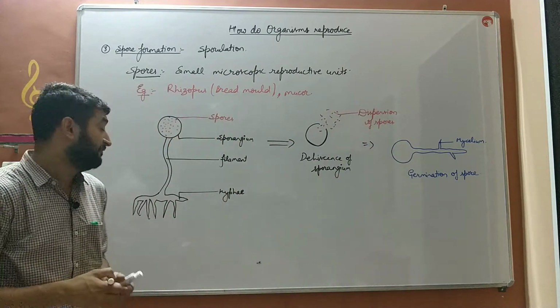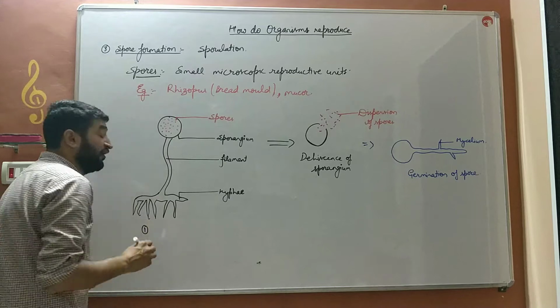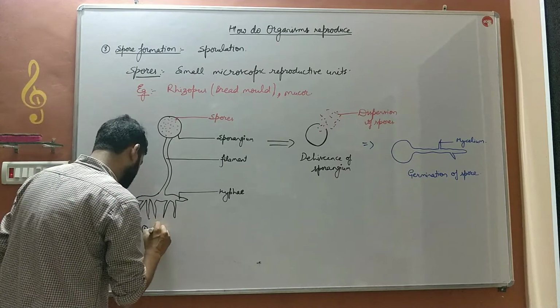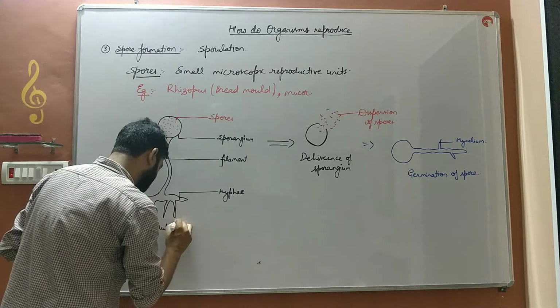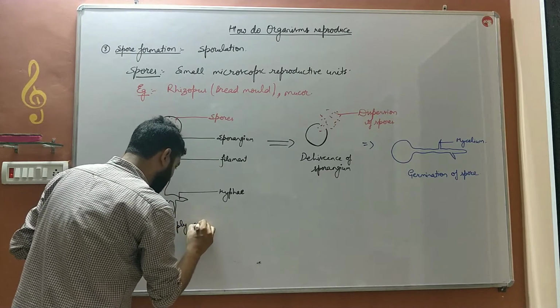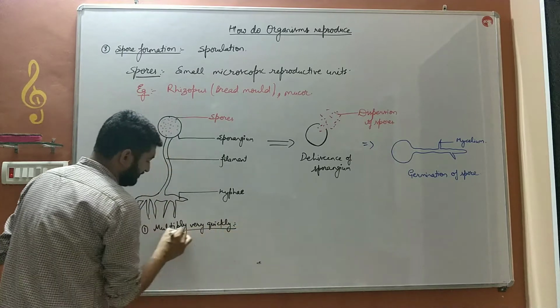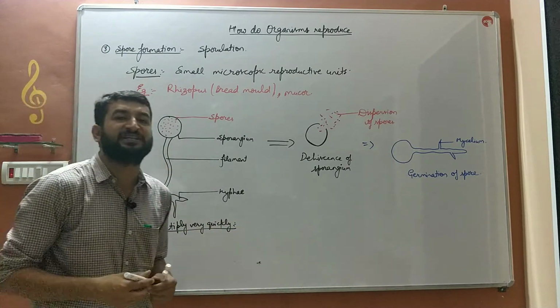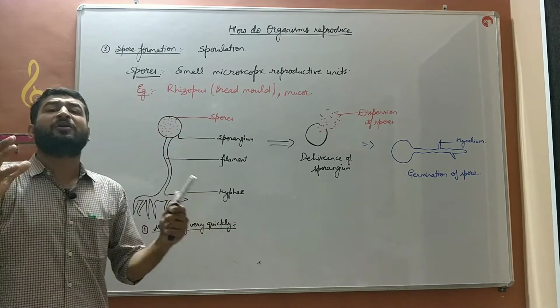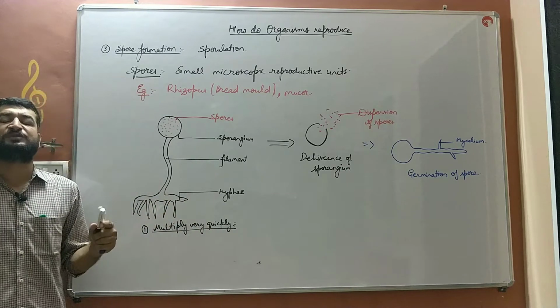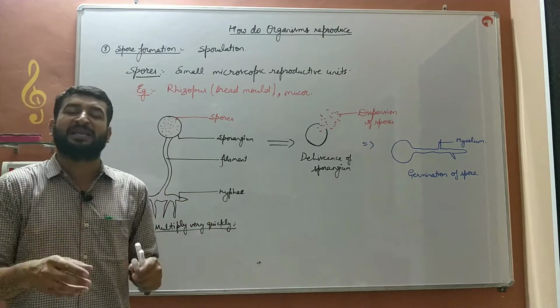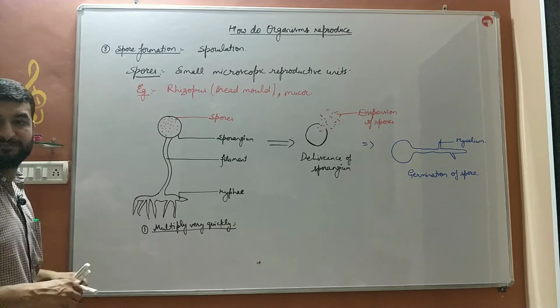And this is the first advantage of spore formation, that organisms multiply very quickly. Or you can say the multiplication rate is high. Multiple organisms are produced as number of spores is quite high in an organism which reproduces by this method.